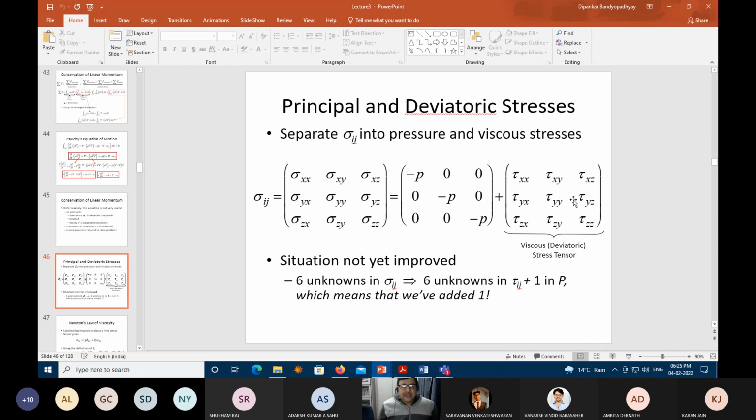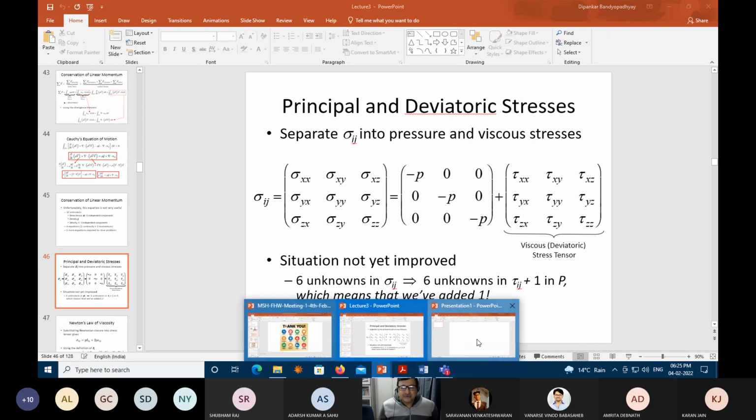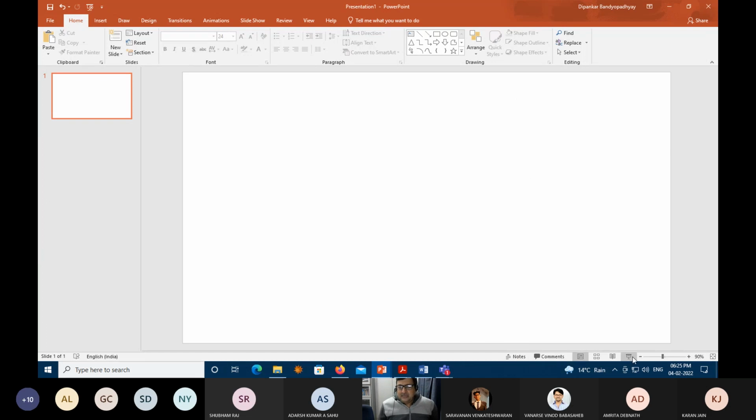So it is obvious that one should correlate this deviatoric stress to what? To the viscosity and gradient of V and gradient of V transpose. Okay, so this proportionality constant, which has a unit of Pascal second, is known as the dynamic viscosity.